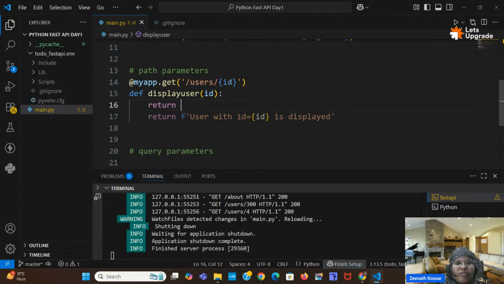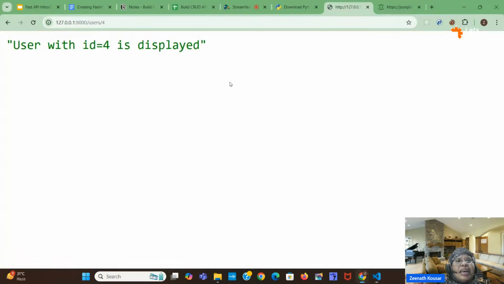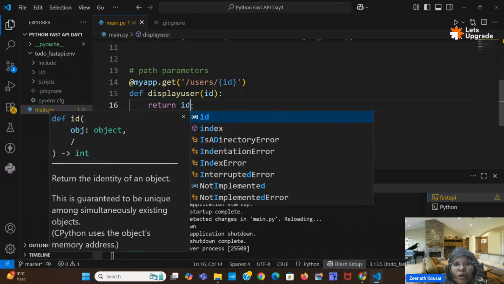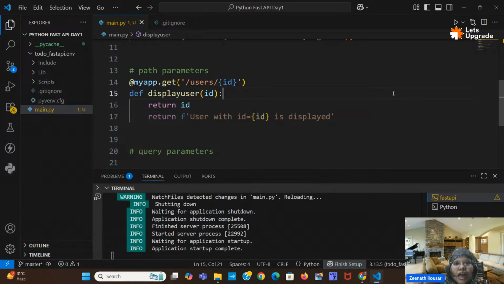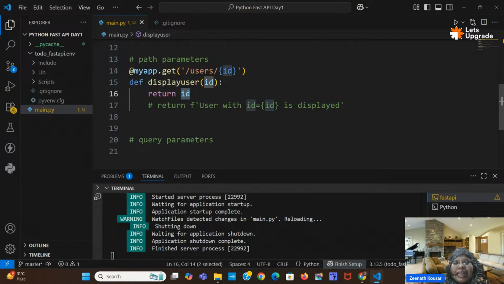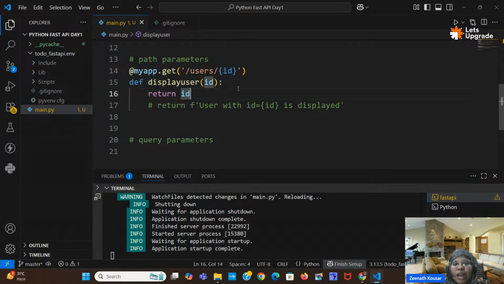Next I want to see whether the id we are getting is a string or an integer number. We want an integer number, right? The id should be an integer number so that we can do comparisons like greater than 4, less than 4, which we can do on integer data only, right? So I want to check what is coming here. For that I will return id here. In the id variable, is it a string value or an integer value? I want to check that.